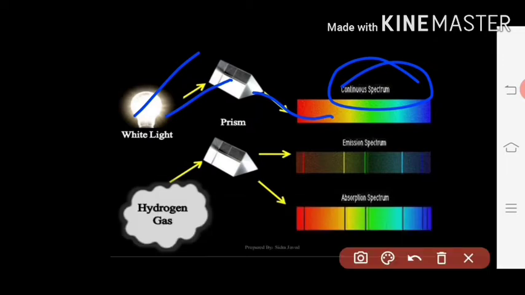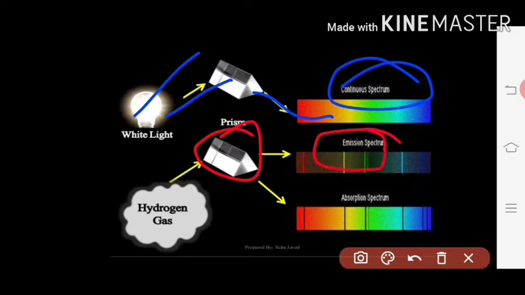Next, if you are taking the hydrogen gas, this hydrogen gas is heated. When heated, it will emit light. That light is passed through this prism. So then we are getting two types of spectrum.